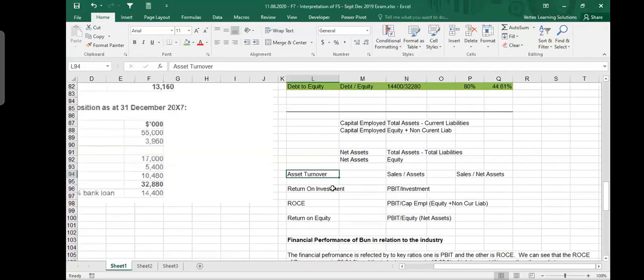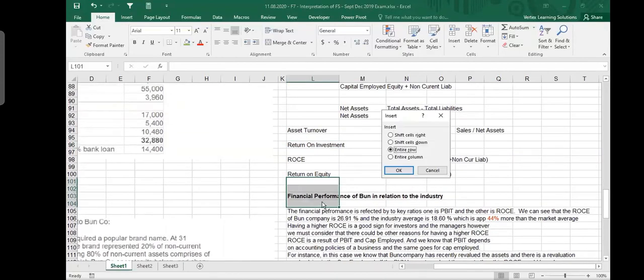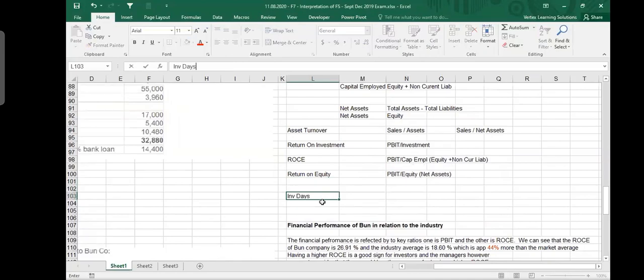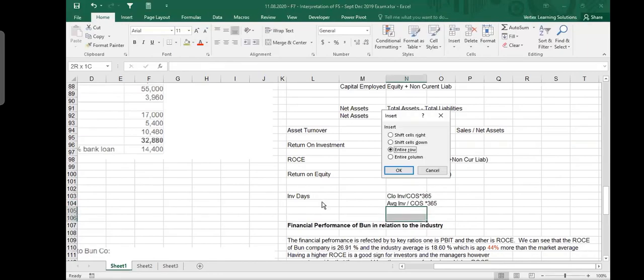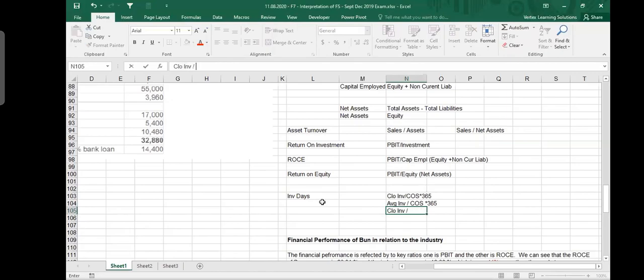There will still be some confusions, because like I told you, many times there are modifications in ratios. For example, when you calculate inventory days, how do you calculate them? Sometimes you say closing inventory divided by cost of sales times 365. Sometimes you say average inventory divided by cost of sales times 365. In some questions, they do not give you cost of sales, so you say closing inventory divided by purchases times 365. So either you can take cost of sales or purchases, and similarly either closing inventory or average inventory.